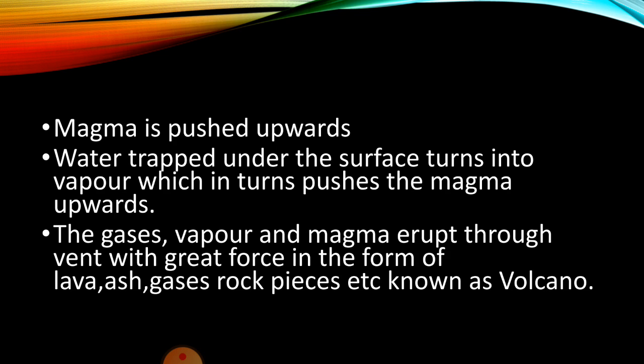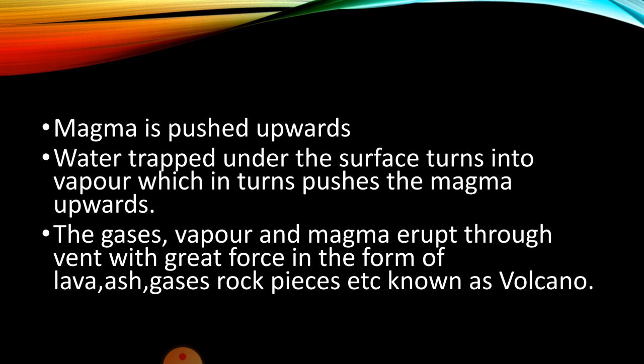See, the magma is pushed upward by the gases lying under the magma. And secondly, the water percolating through the cracks and openings of the weak rock surface turns into vapor. The water trapped under the surface turns into vapor, which in turn pushes the magma upward. And this vapor is full of pressure owing to lack of space and tries to come out with great force, and this vapor also causes magma to rise upward.